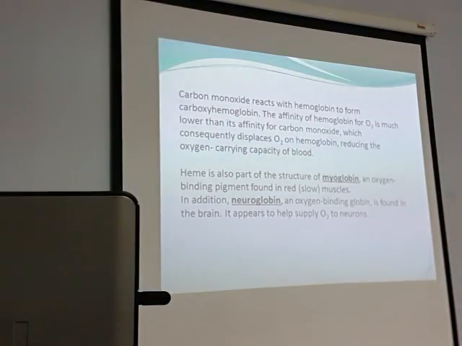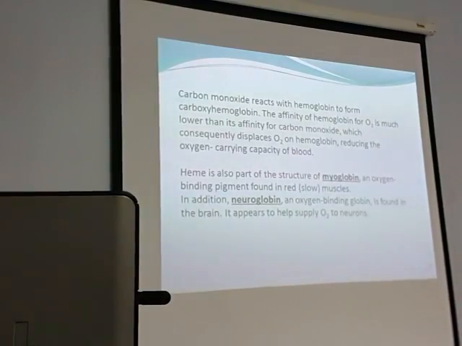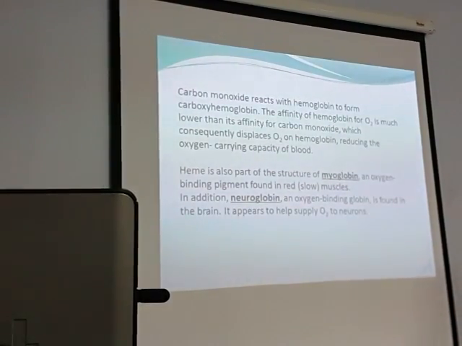One more reaction that you have to keep in mind is about carbon monoxide. Now carbon monoxide, CO, is not CO2. CO2 is more stable. CO is more ready to bind with something. It has a very high affinity for hemoglobin as compared to oxygen.